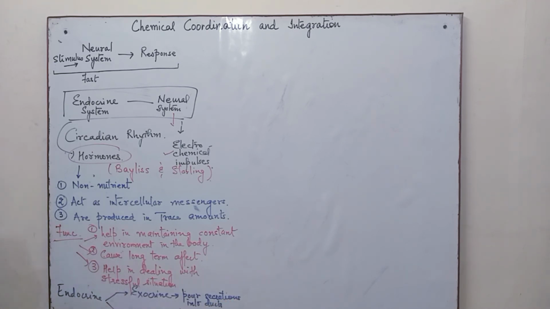A common example for the exocrine gland is the salivary gland. The salivary gland has channels or ducts through which the saliva is released outside. Sweat glands are another example of exocrine glands. Endocrine glands are ductless glands, obviously, and examples are the pituitary gland and thyroid gland. All these glands are examples of endocrine glands. Now, in the subsequent videos, we'll be understanding the role of various kinds of glands in bringing about human activity and the circadian rhythm.